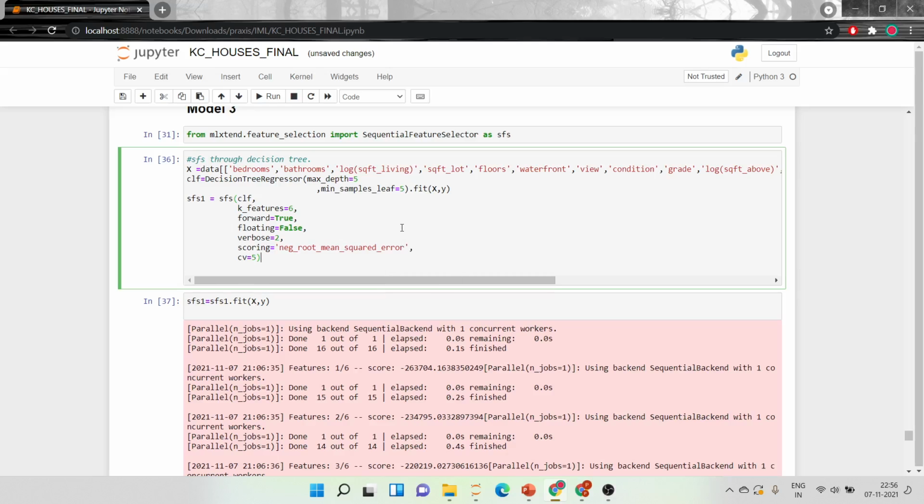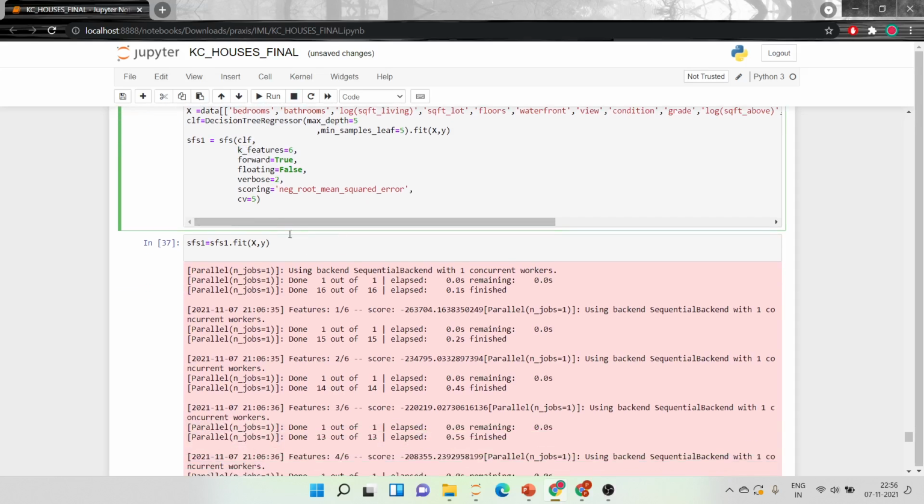Now this is the important part. We will do sequential feature selector through decision tree. That is, before we had taken the model as linear regressor, now we have to take decision tree regressor, keeping the hyperparameters the same, and the number of features we want to have is 6, and the scoring we'll consider is root mean square error.